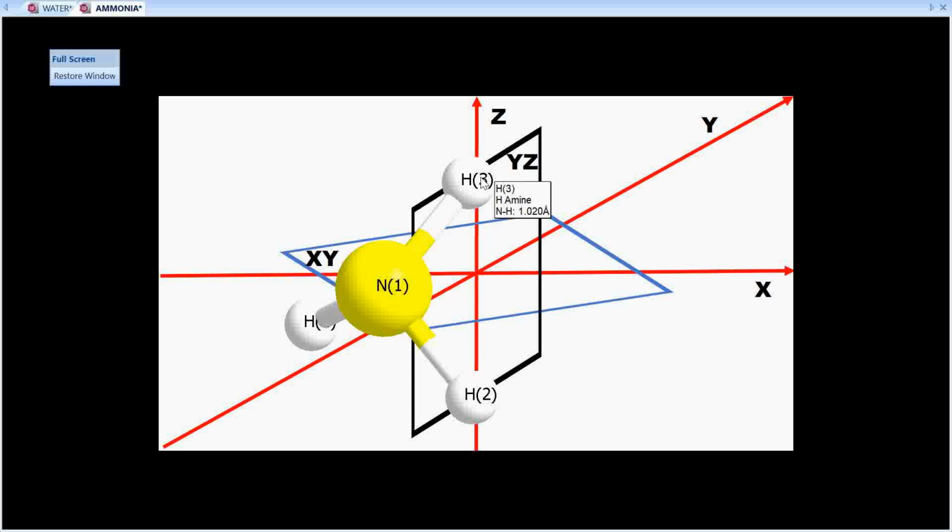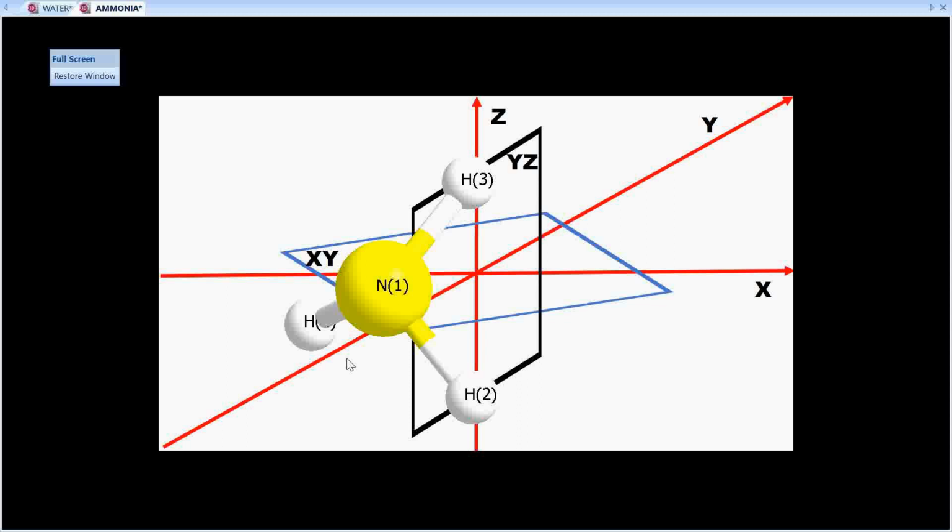So that is one of the planes of reflection in the ammonia molecule, a plane passing through N1 and H3, which is very similar to the YZ plane as shown in the picture. Now again you will see that this YZ plane contains the Z axis. Therefore the name of this plane will be sigma V.